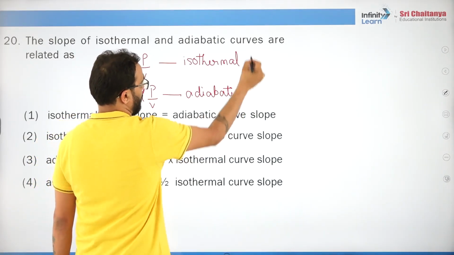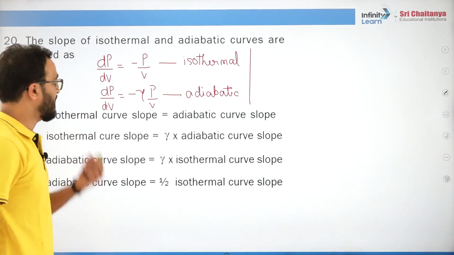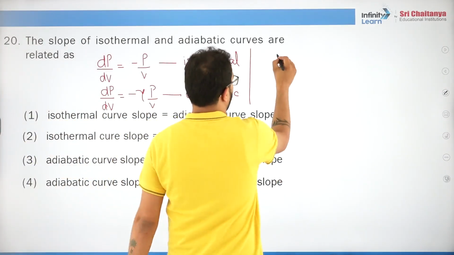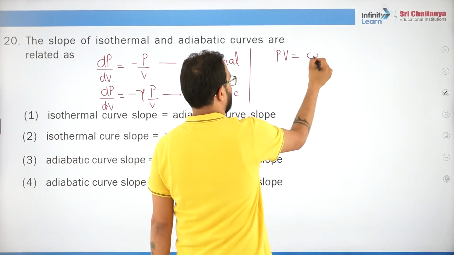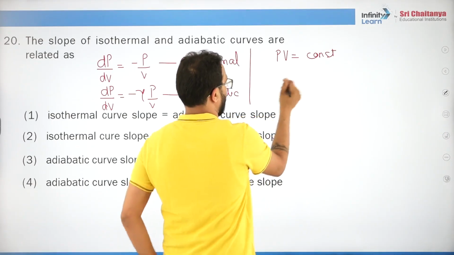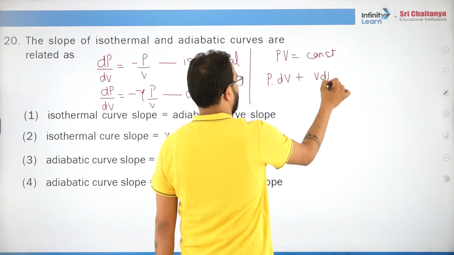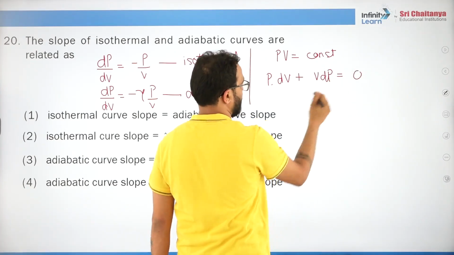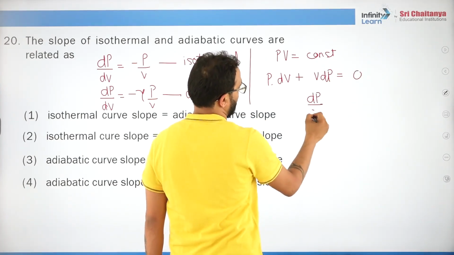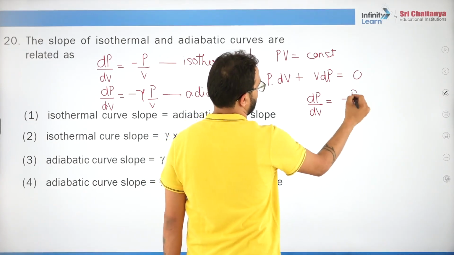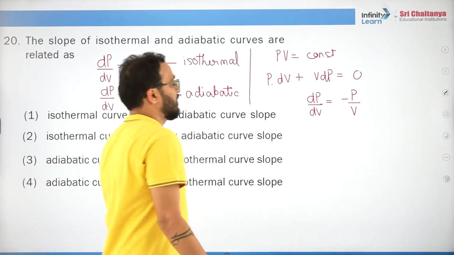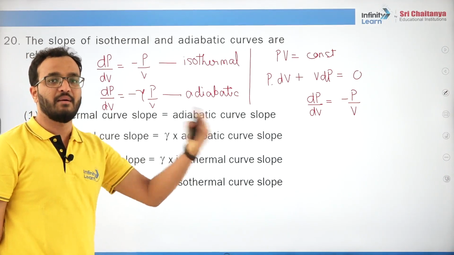And if you really don't remember and you want to derive it in the examination, I'll give you a hint. For isothermal, you will say PV is constant. So you can differentiate both sides and write PdV plus VdP is equal to 0, the derivative of a constant. So from here you can say dP by dV is minus P by V.